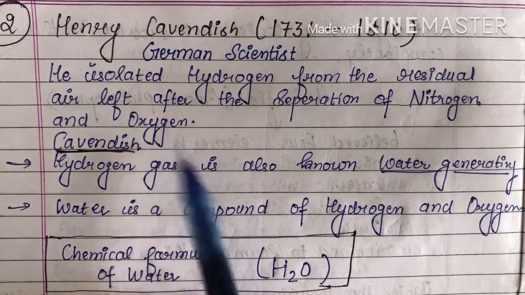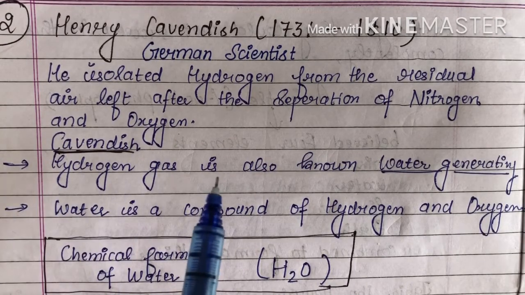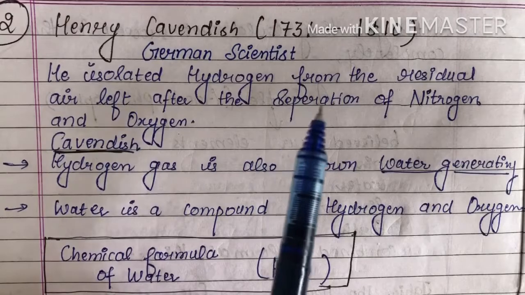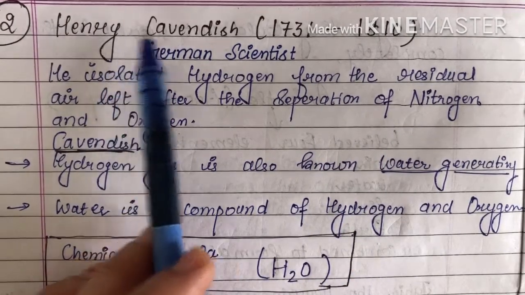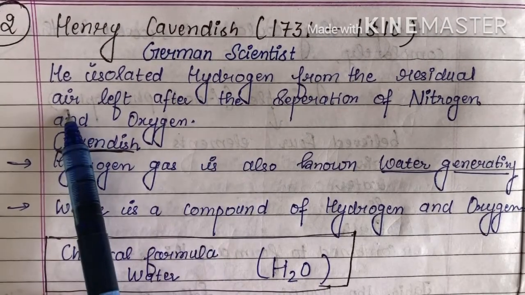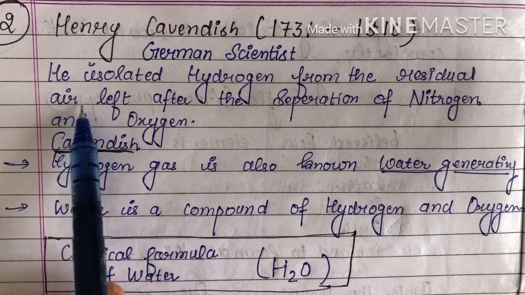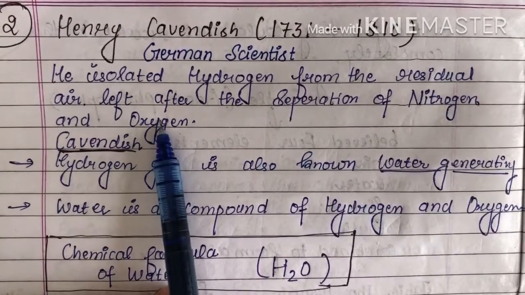You know that Lavoisier separated the nitrogen and oxygen from the air. Then Henry Cavendish separated the hydrogen from the residual air, meaning the air that is left after the separation of nitrogen and oxygen.